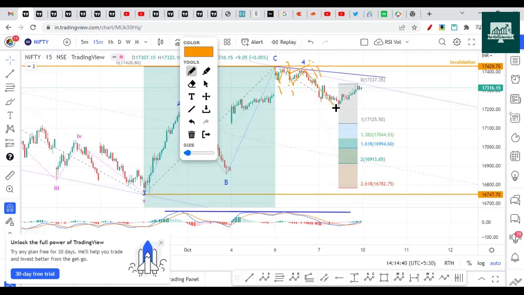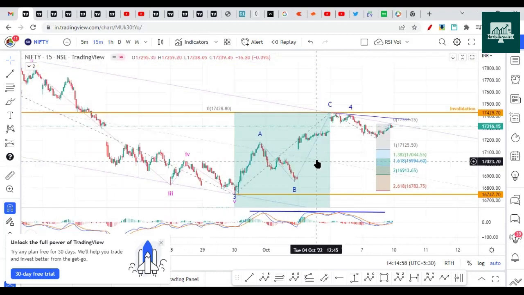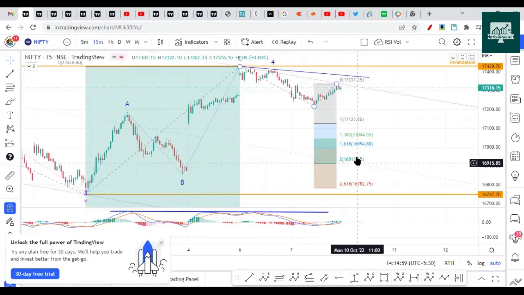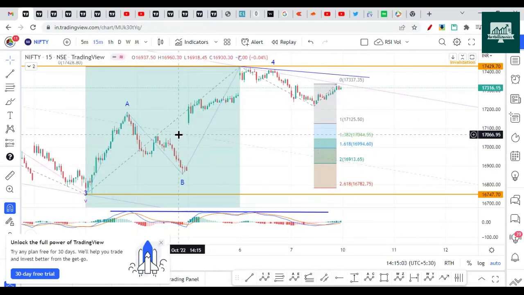There is a possibility that this could be a third wave, and this could be the fourth wave. Then it will give a fifth wave somewhere near, where it will drop small. In case it drops small, we have to watch these levels. In case it opens a big gap down, then definitely it is heading towards 17,000. So any bounce you get near 17,100 levels.